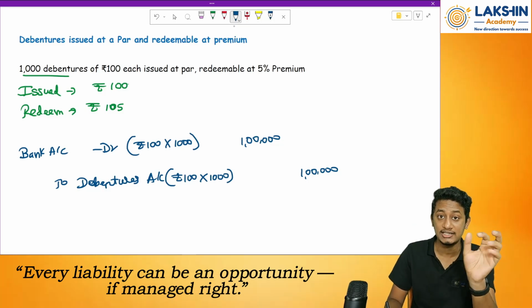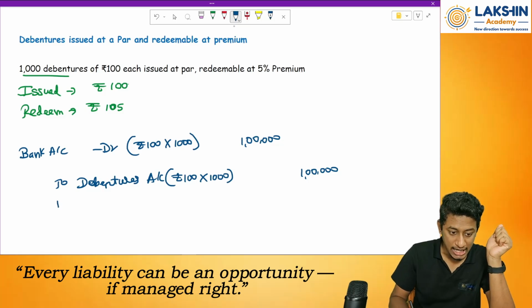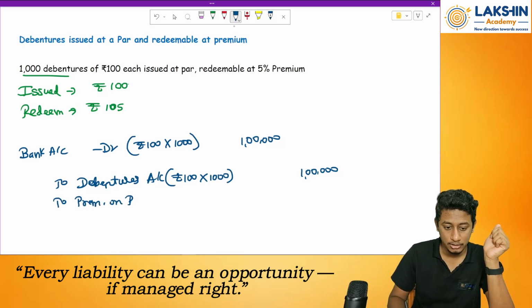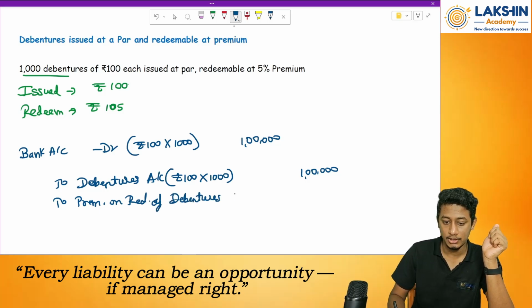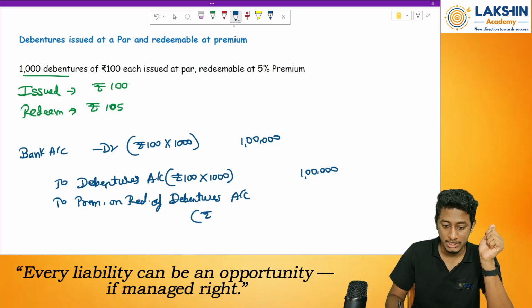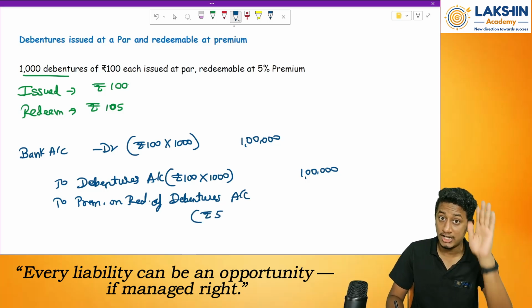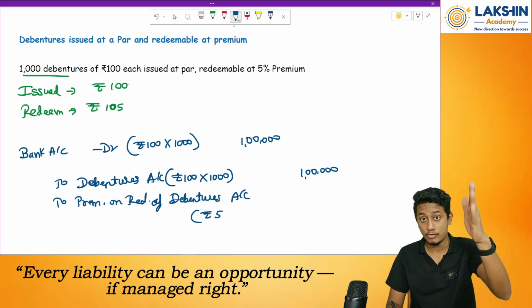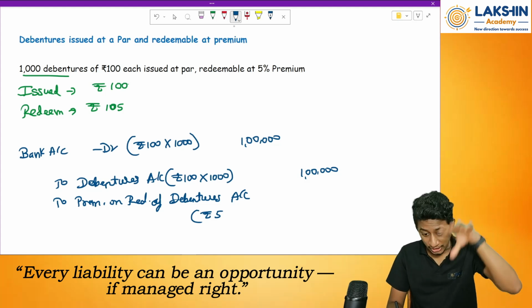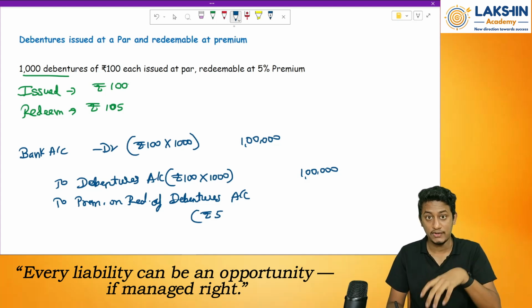Now for tomorrow's redemption, I will open a capital expense account. Capital expense, or I can say the liability account. Right? So that account will be called premium on redemption of debentures account. How much is the value over here? Rupees 5. That is the premium on redemption. That is tomorrow. However much redemption I am making, I am booking today itself. Today only in the books of accounts I am mentioning it.